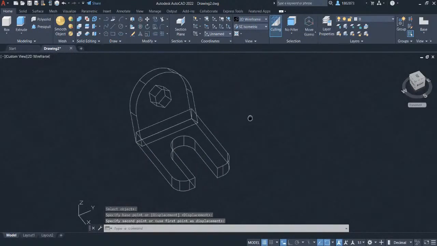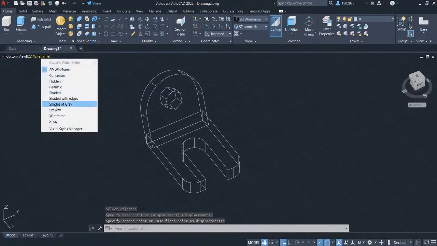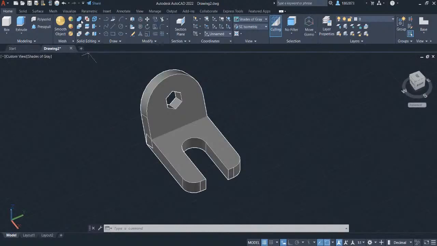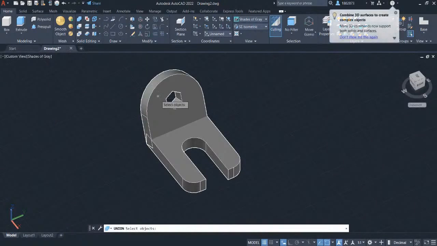Let's change the view style in shades of gray. To finish the challenge, let's combine these two parts into a single solid. Head over to solid editing. Select the union command and select on the two objects. Press enter.